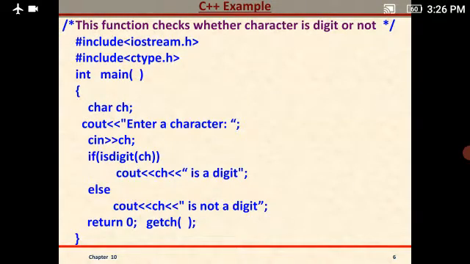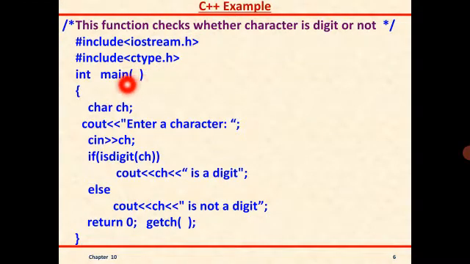Okay, so let us understand this program with the following steps. So our program begins, students, with the help of header files. First we write the iostream.h header file. Then we include the ctype.h header file. Okay, after this we have the main function. You know that generally we write void main, but sometimes whenever that function might return some value, that time we use int main. Okay, now open the brace.